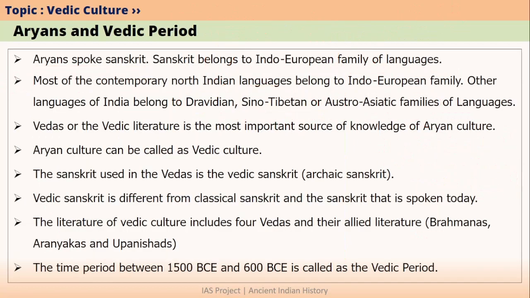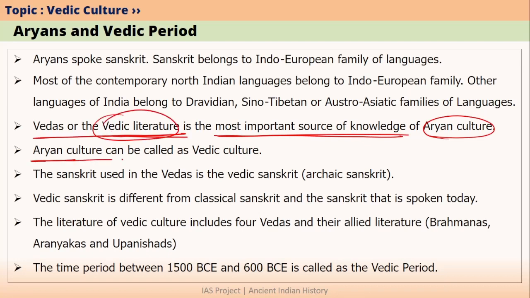So Aryans spoke Sanskrit and Aryans composed what is known as Vedic literature in Sanskrit. And Vedic literature is very important because it is the most important source for us to understand and to study Aryan culture. Archaeological evidences of Aryan culture are actually very less. That is why we rely more on Vedic literature. We can call Aryan culture as Vedic culture also. So whenever we say Aryan culture or Vedic culture, both mean the same thing.